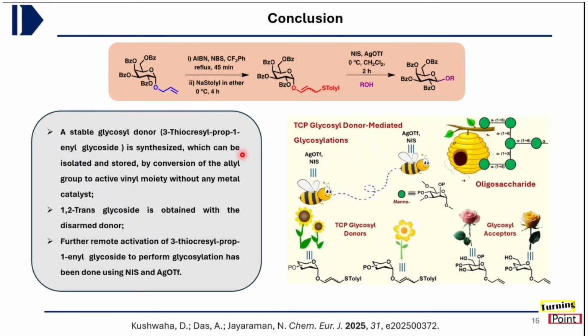This same system has been used to synthesize stereoselectively either beta or alpha products, and this will lead to the formation of various biologically important targets. This work was published at the beginning of this year in Chemistry - A European Journal. This is the graphical abstract for this paper.